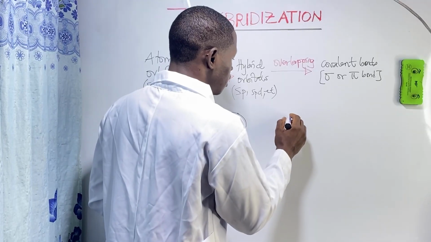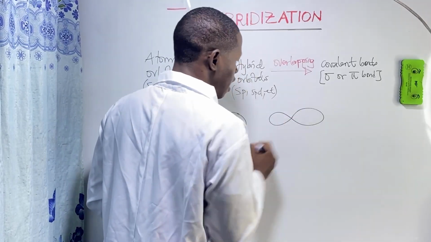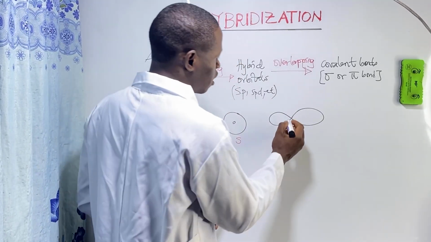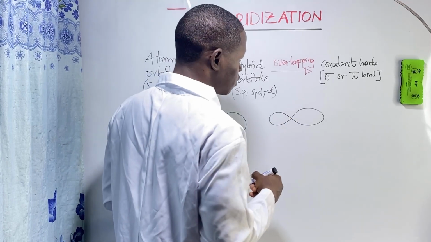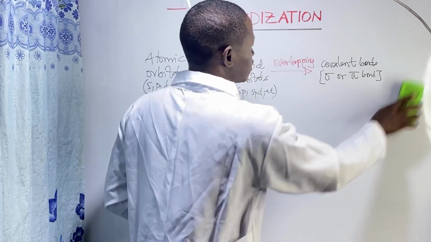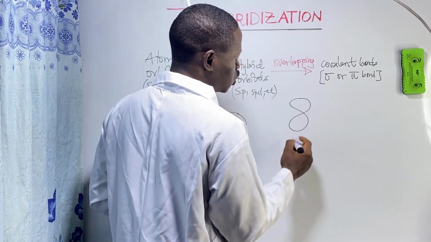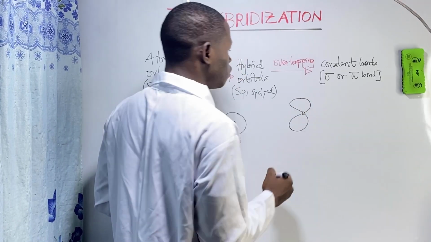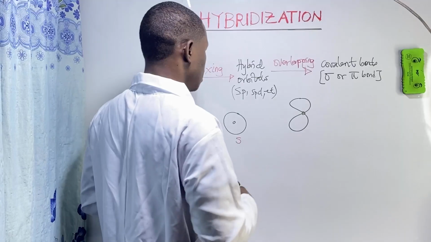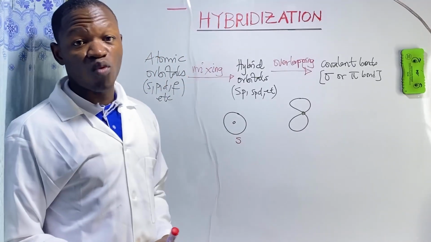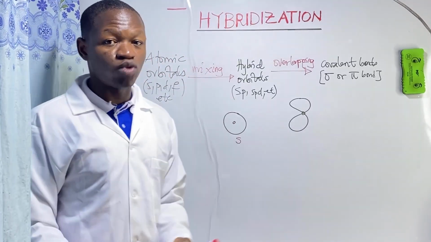Now, a p orbital has this shape, and this is its nucleus here. My diagram is not balanced. Inside there we have at least one electron, sometimes two electrons.